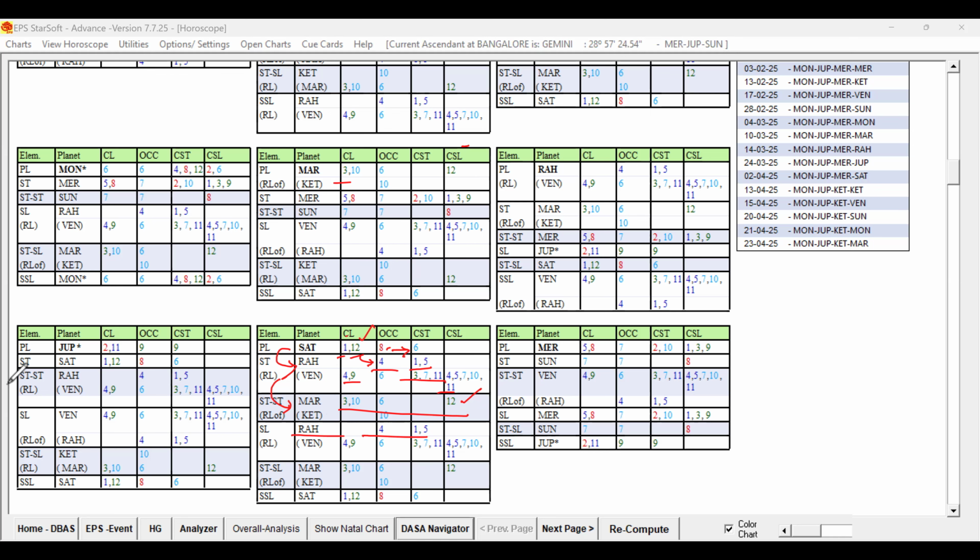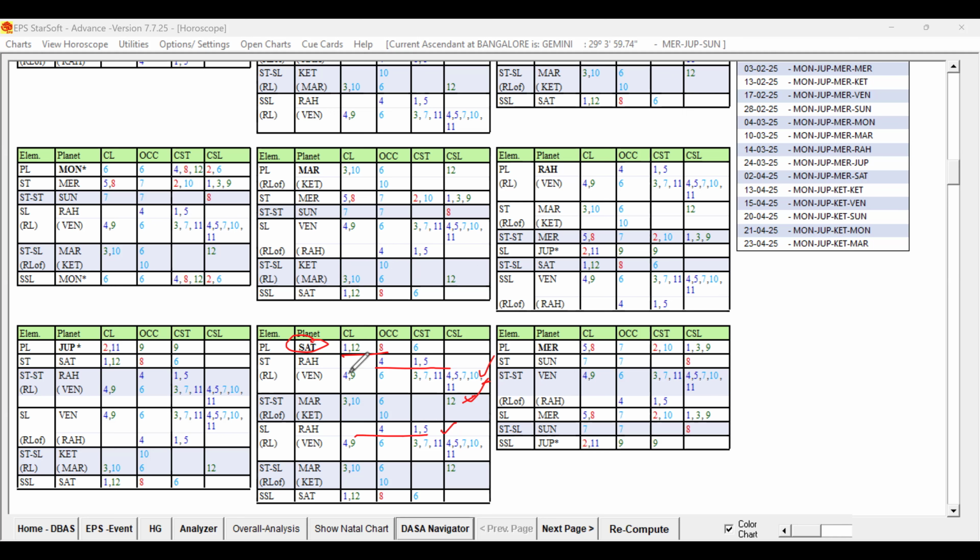If you look at the rulers of Saturn, 1, 12, 8 and 4, 1, 5 are supported by this, and the sublord is also 4, 1, 5. 4 is supportive for studies, but it is not strongly connecting to studies abroad. At the 12 level it is indicating, but at the star level it was not indicating directly.